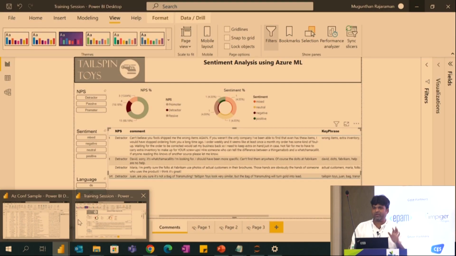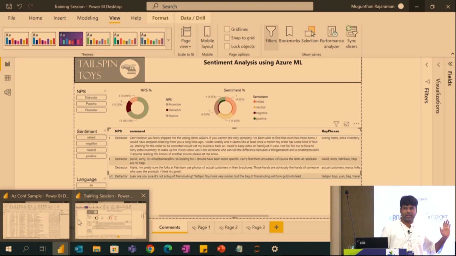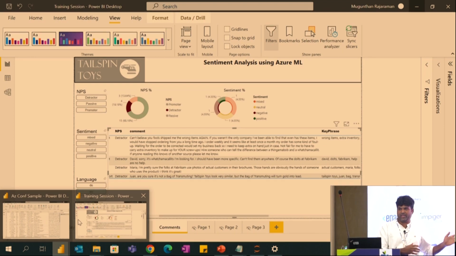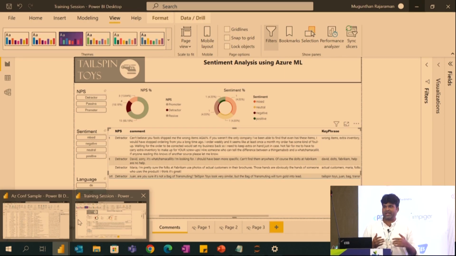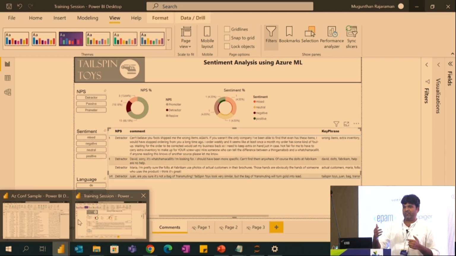So how many of you are using Power BI? Okay, so I will tell you the process, why I'm using Azure ML in Power BI. For example, you have a recurring data load. For example, you have an employee survey and people are taking the survey on a quarterly basis. Earlier, what we used to do, we were using NLTK, downloading the comments, doing the review and preparing everything in PowerPoint and giving it to the management. But this takes more man hours.